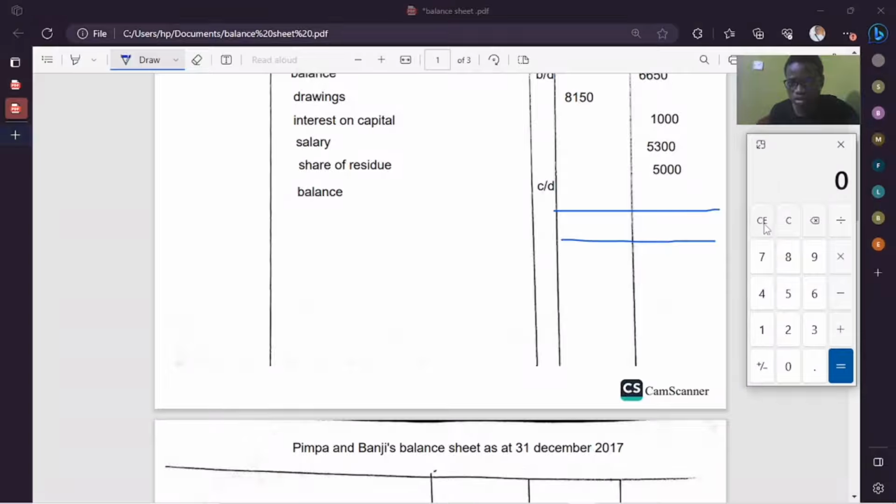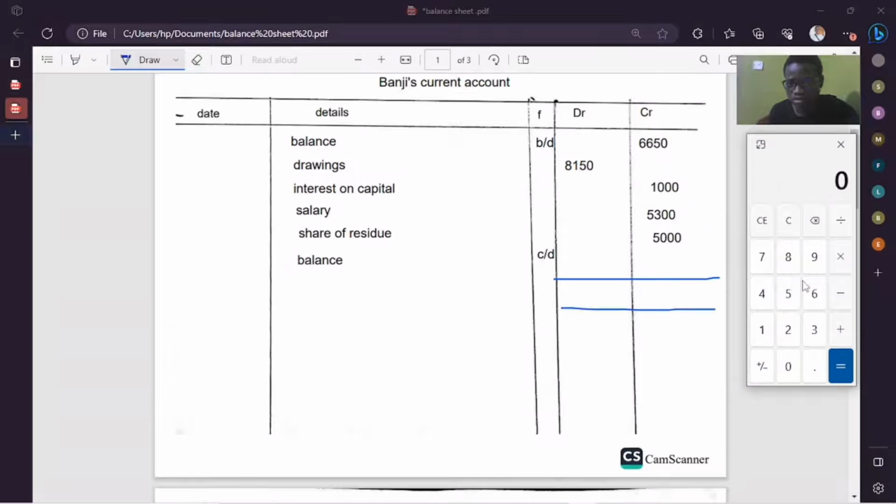Doing our math here, we add these: 6,550, plus 1,000, plus 5,300, plus 5,000. We're getting 17,950.